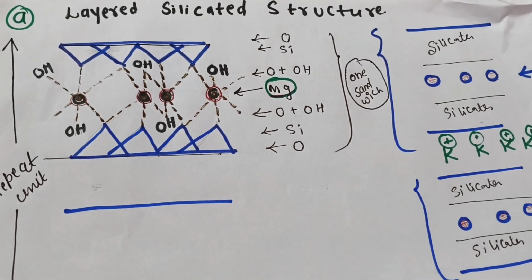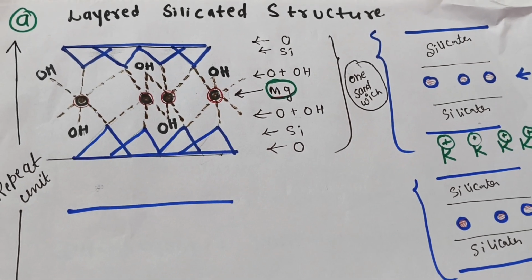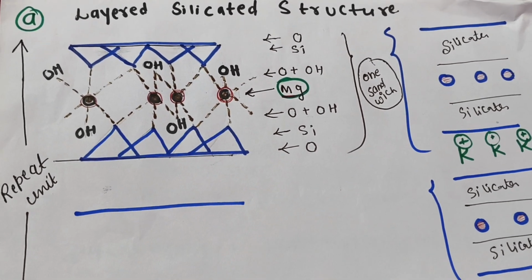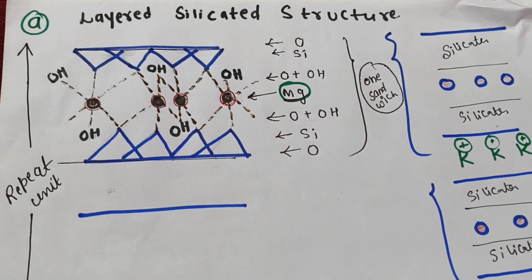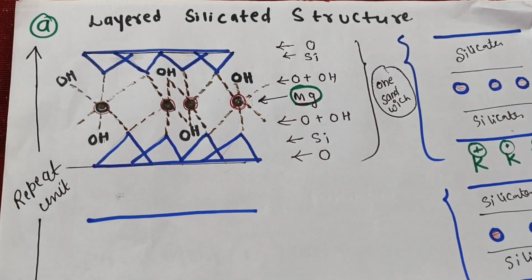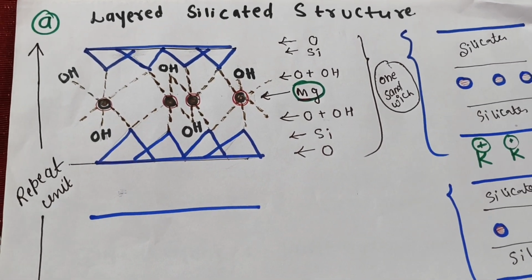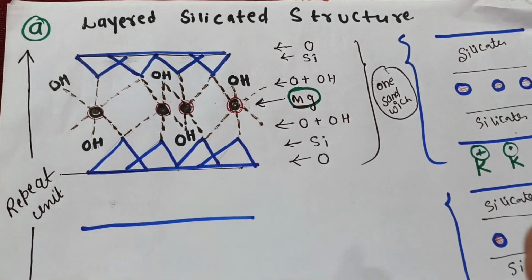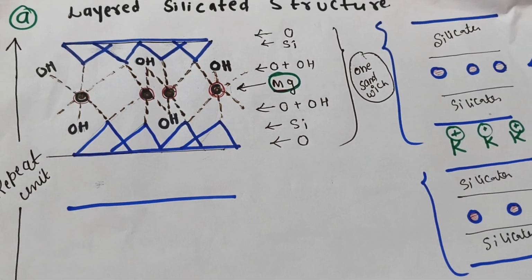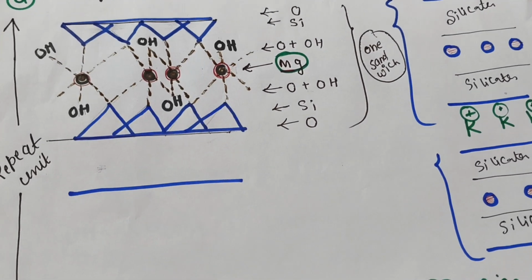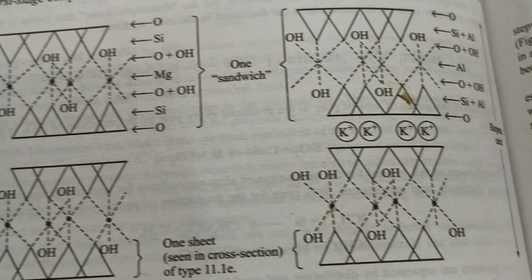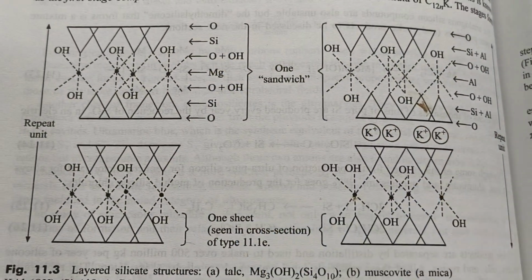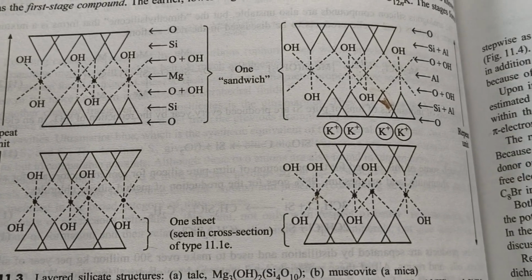So there are also many types of structures of silicates: sheet silicates, layered silicates. Here is a type of intercalation compound where the magnesium ion has been inserted between the layers of the silicate molecule. I have not made many structures because it would be very tough. You can see this type of structure here. If you want, you can make it in your notes.